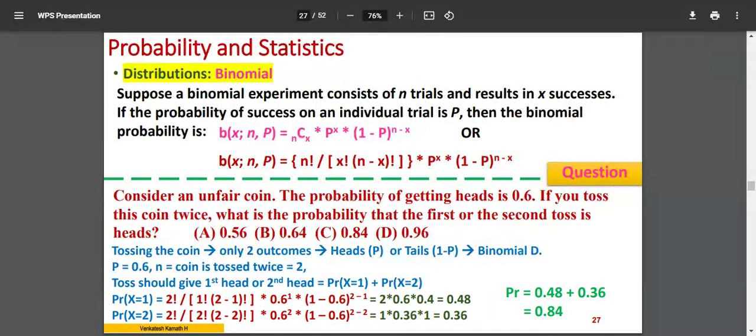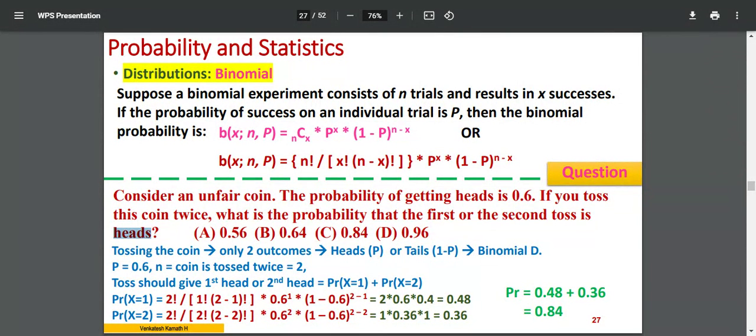If you toss this coin twice, so my event is twice now. What is the probability that the first or the second toss is heads? Tossing the coin, only two outcomes are there. You will get either heads or tails. Heads, I'll call it P. Why do I call heads success here? Look at the question: what is the probability that the first or the second toss is heads?